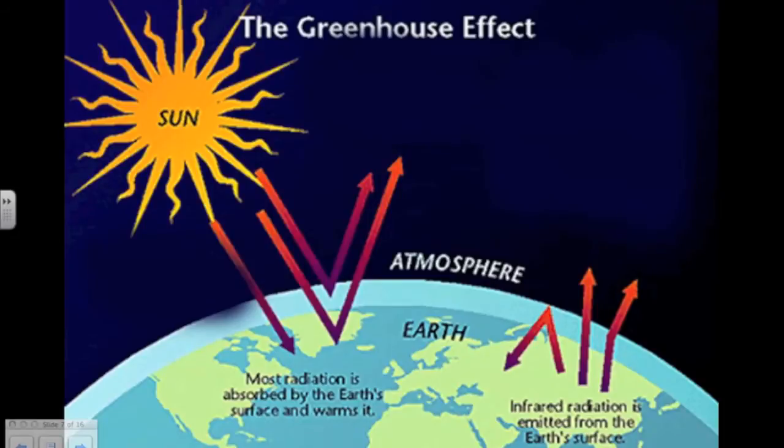This is a diagram of the greenhouse effect. So, indicated by the red arrows coming out from the sun, thermal energy enters our atmosphere, and most radiation is absorbed by the Earth. However, some of it reflects back out of our atmosphere into space. Some of it reflects off of our atmosphere back into Earth. So this concludes the natural greenhouse effect.